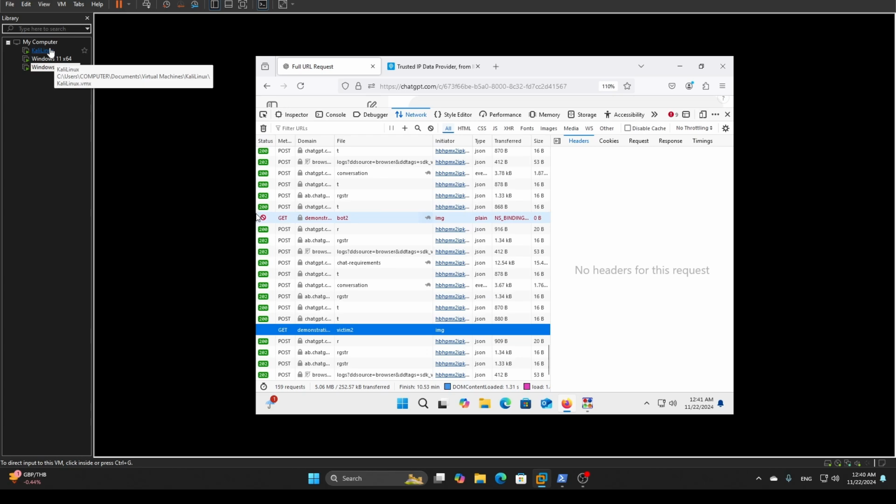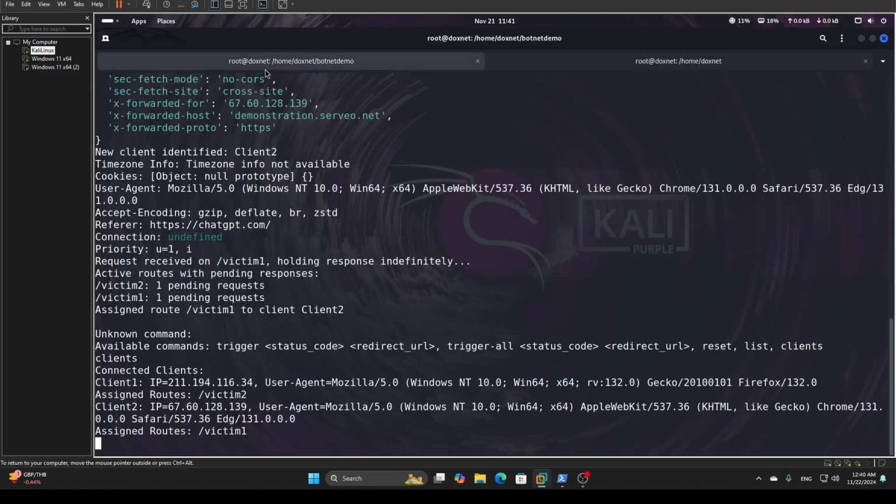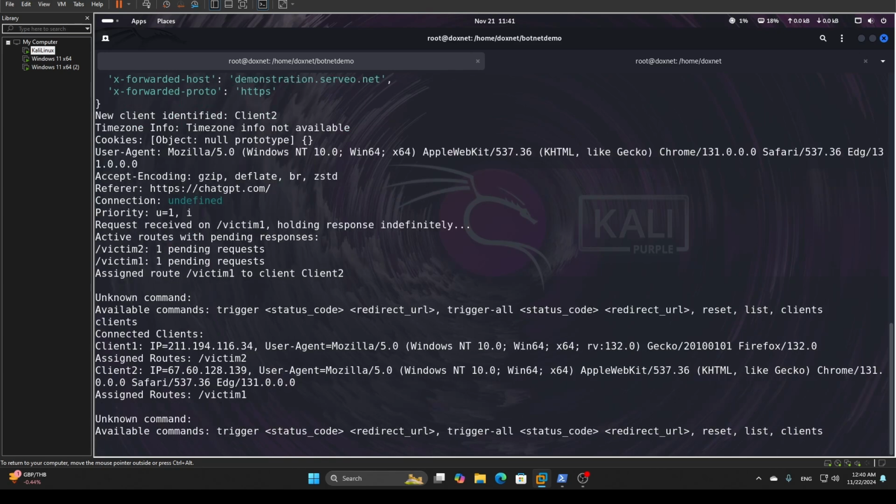So if you go back to the Kali machine, we can try to do a denial of service attack using them to redirect traffic to any external website. So we can, for example, trigger all, trigger 2, HTTPS. Let's redirect them all to the evil.com website, and then we will see on both the browsers the traffic will go to evil.com.